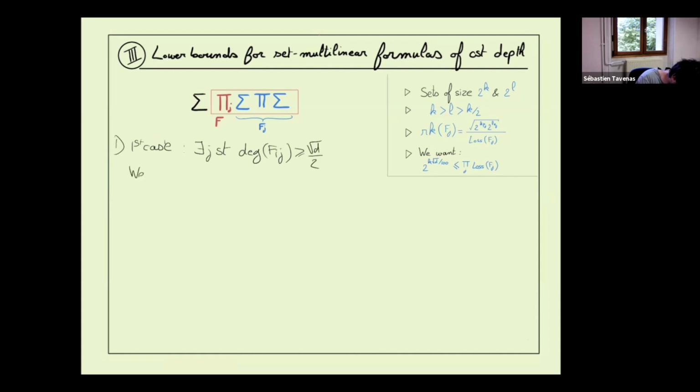We saw before that in the depth 3 case, Fij is a depth 3 circuit, so the rank of Fij was smaller than S. If S is large, we already win. We want to show a lower bound for S.